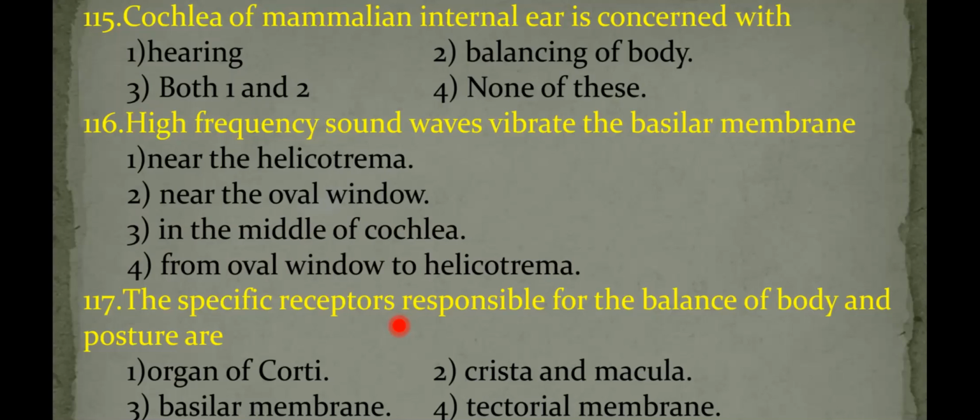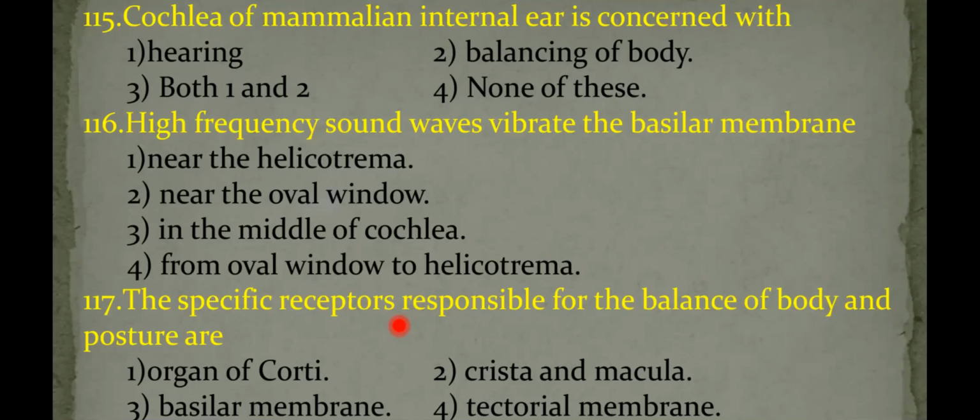Here are the three ear ossicles: malleus, incus, and stapes. Stapes is connected with the membrane of the oval window. So the sound vibrations strike the membrane of the oval window, the opening of the scala vestibuli. So first the sound vibrations enter the scala vestibuli.